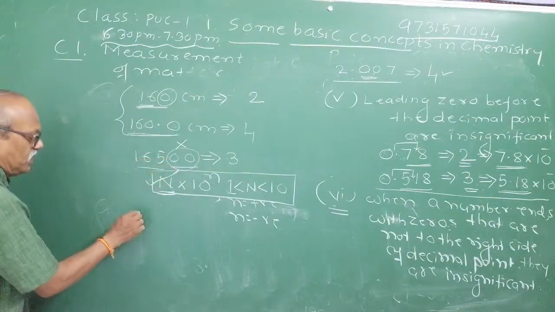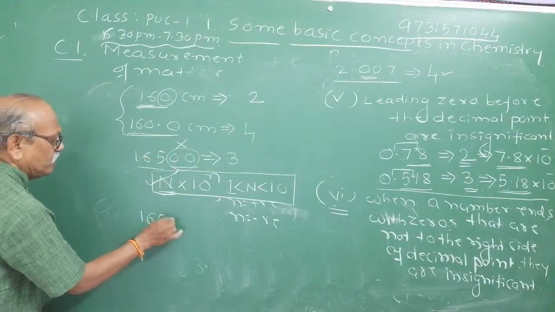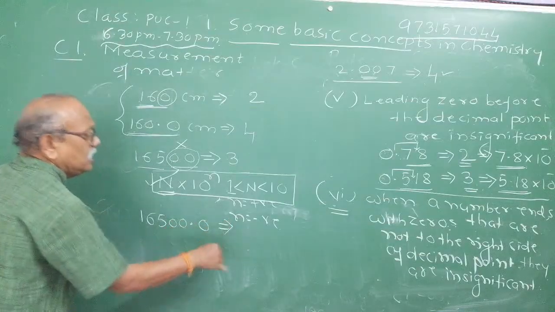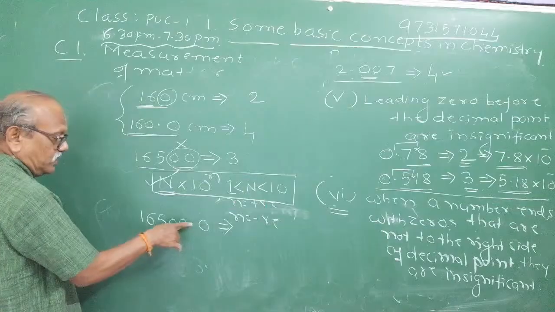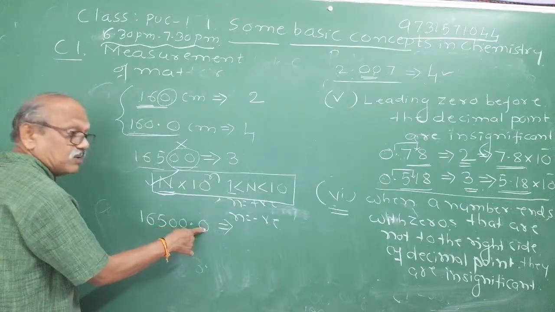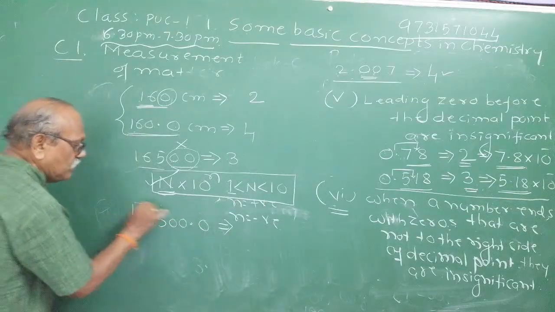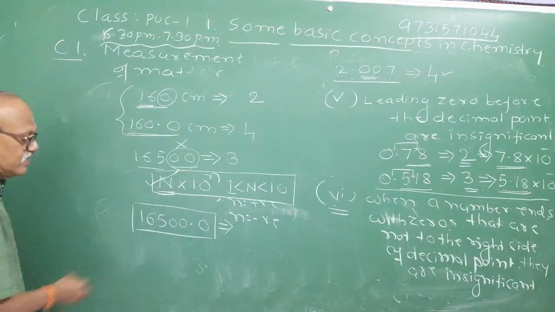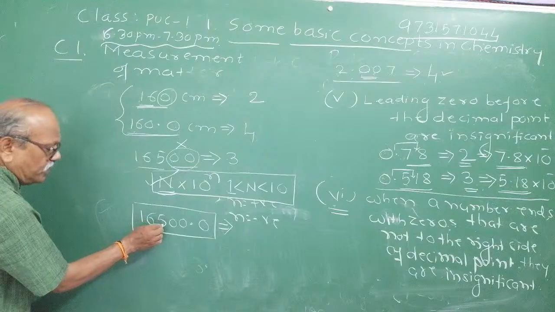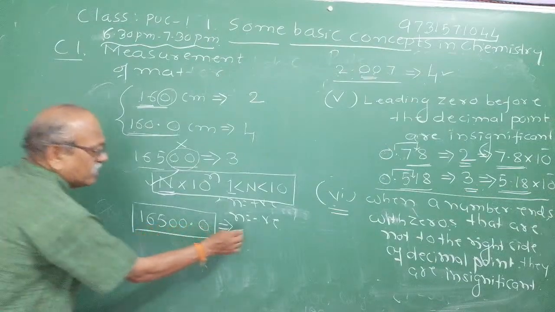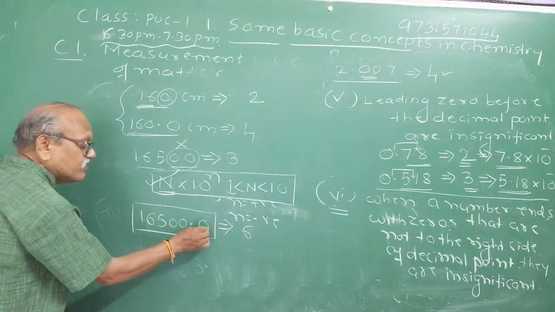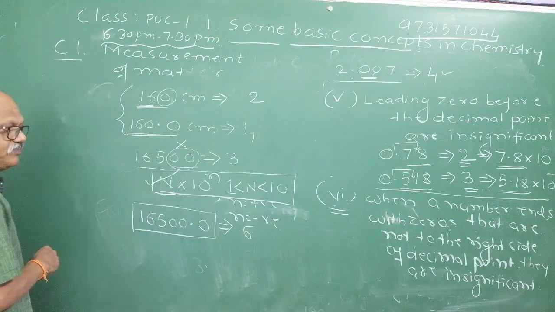Now, the same thing if I write 16500.0. Observe. This particular 0 is after the decimal point, so all the numbers become significant. Now, how many significant figures are there? 1, 2, 3, 4, 5, 6. There are six significant figures now. It means zeros after the decimal point are significant.